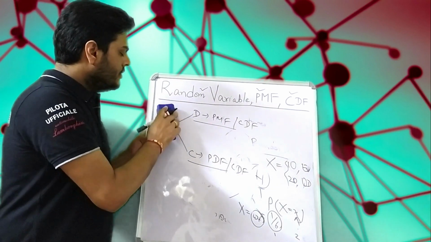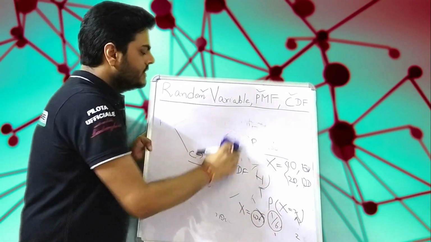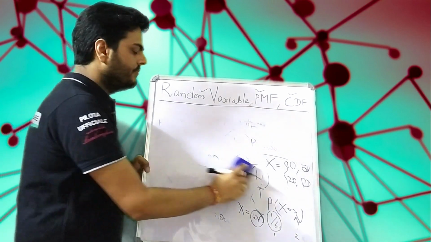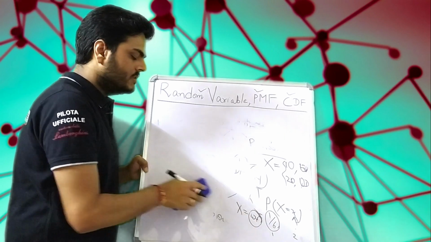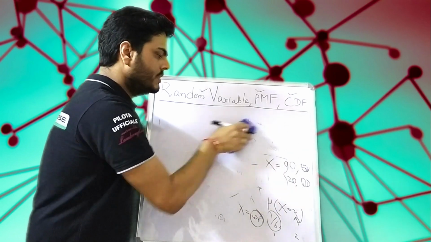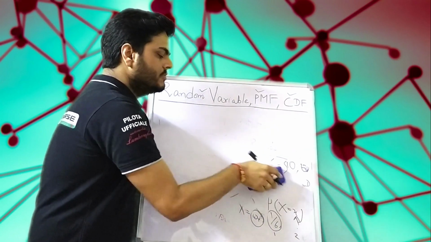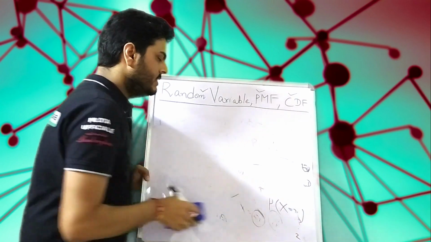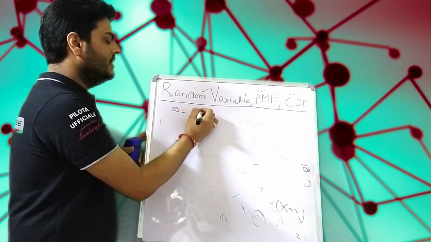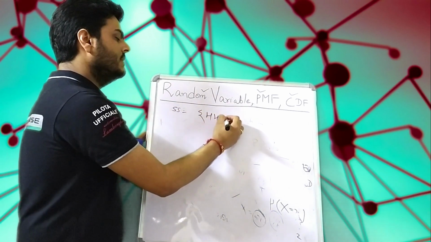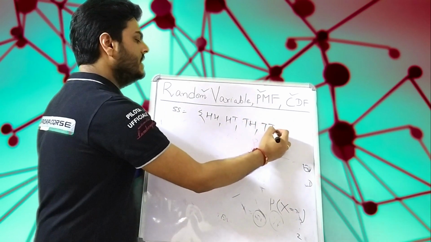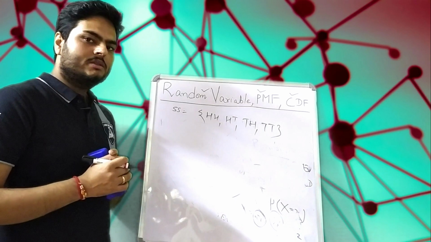Now, I told you that when you toss a coin, the outcome can be either head or tail, right? Let us say we toss 2 coins together. Then what kind of outputs can we get? Let me write it here. My sample space will be HH, HT, TH and TT.